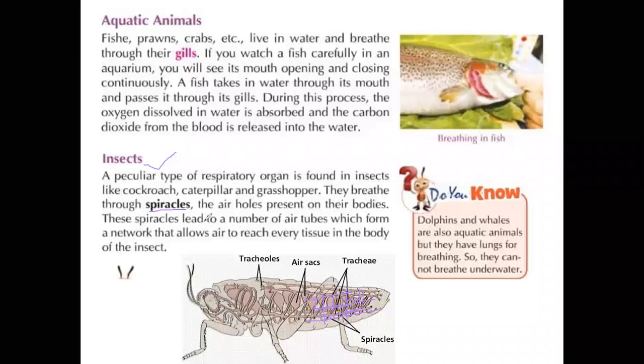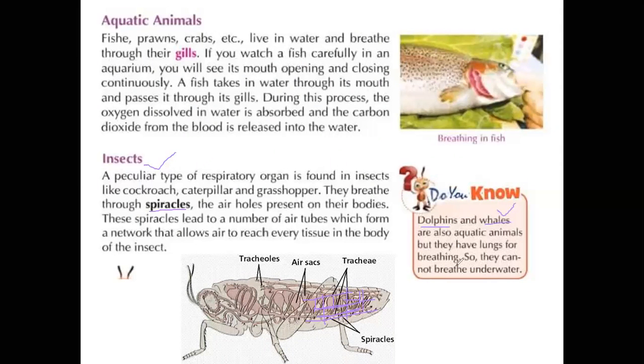We are going to learn the breathing process in other organisms like dolphins. You already know about dolphins and whales. Which is the biggest animal in the world? Whales. Okay, blue whale actually. So dolphins and whales are also aquatic animals. They are living in the water, but they have lungs for breathing.